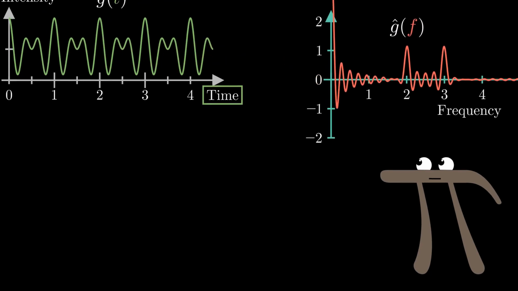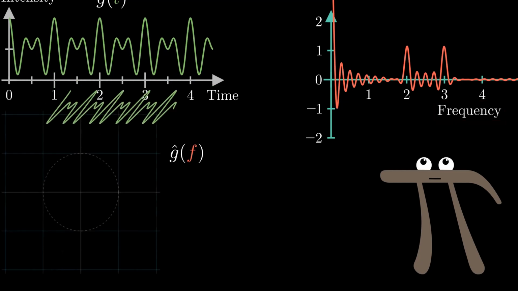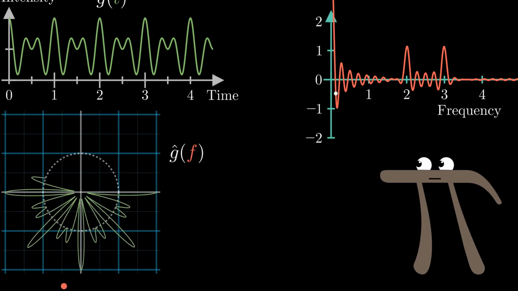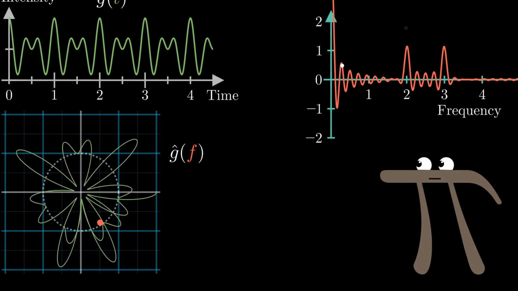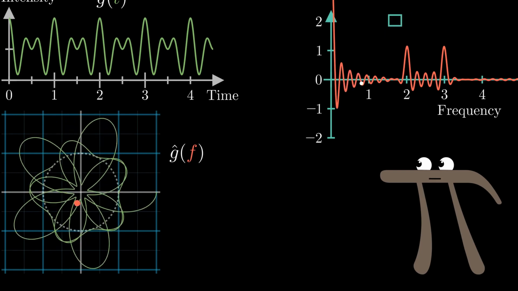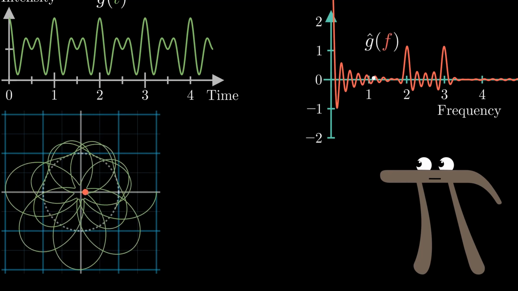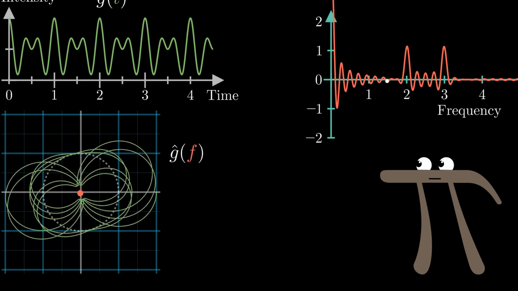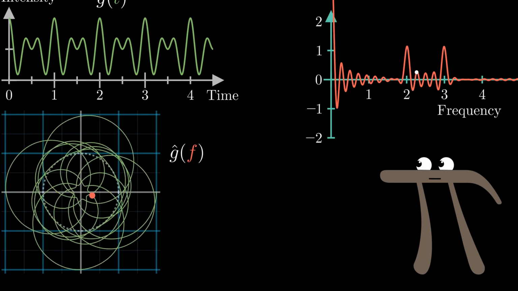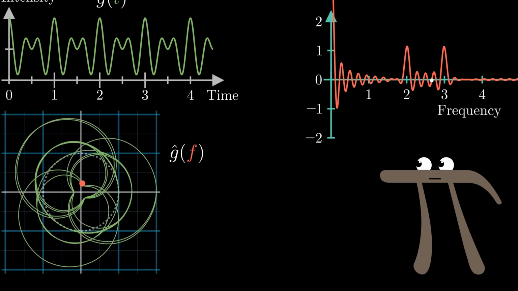This is how the waves are Fourier transformed. The dot at the center represents the center of mass.